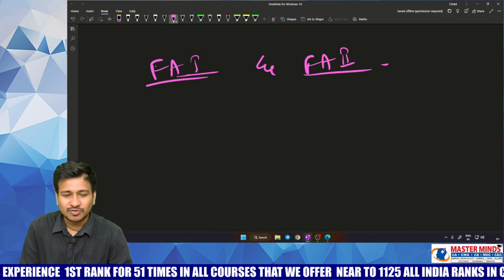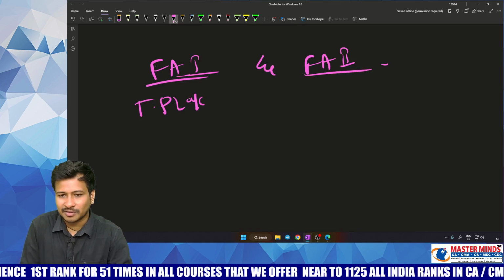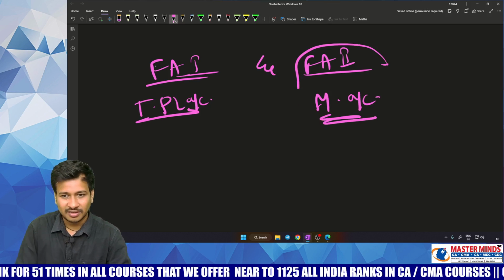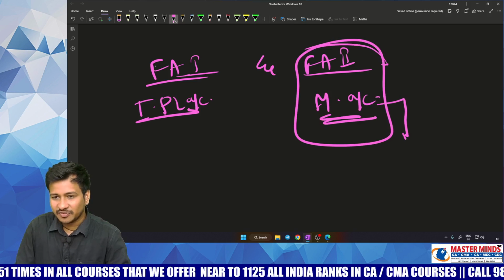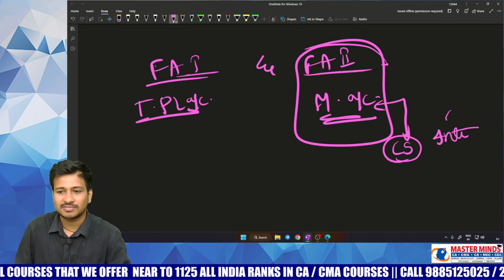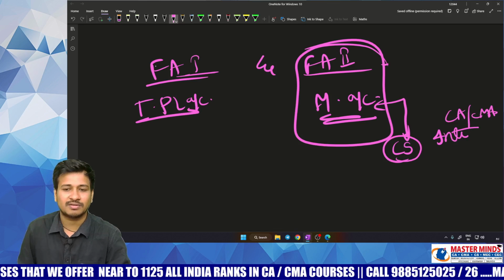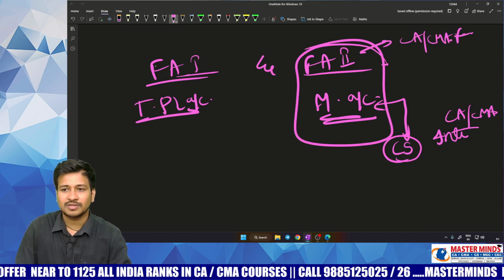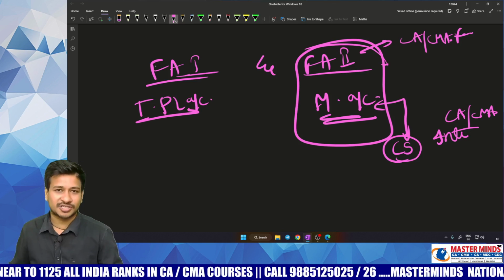In final accounts 1, you will be drafting trading P&L account, and in final accounts 2, you will be going with manufacturing account. For your kind information, this manufacturing account is called a cost sheet in your inter level, CA inter level or CMA inter level. This is all about CA foundation or CMA foundation. So this is converted into a cost sheet.